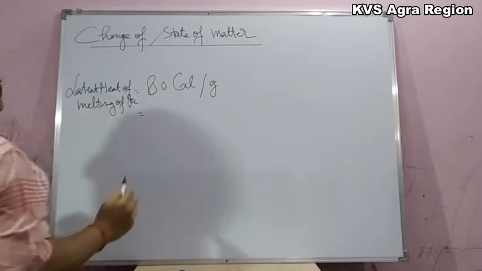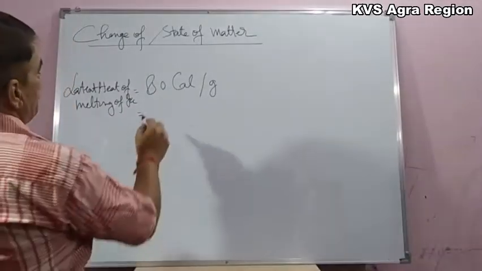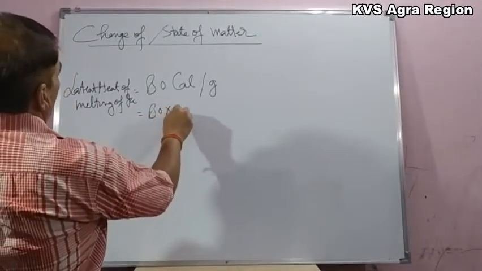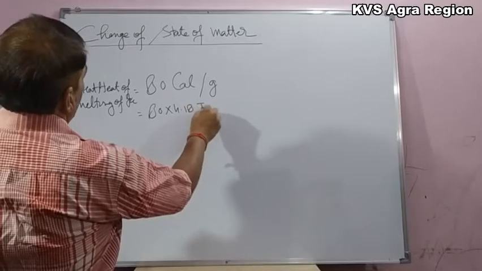Or if we want to convert it into joules, then 80 into 4.18 joule per gram.